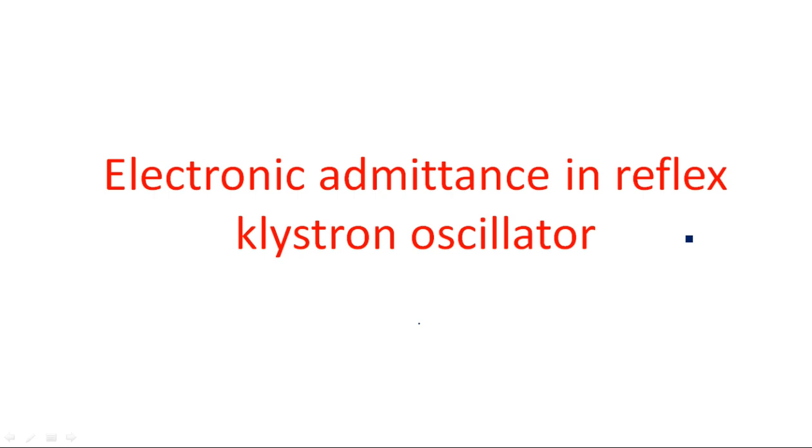Before going into that condition, let us see what the current flowing through the reflex klystron is when a voltage is applied. We know that there are two types of voltage applied. One is the accelerating voltage, and the other is the repeller voltage. The accelerating voltage is used to energize the electron gun, and the repeller voltage is used to repel the electrons that are coming into the repeller space.